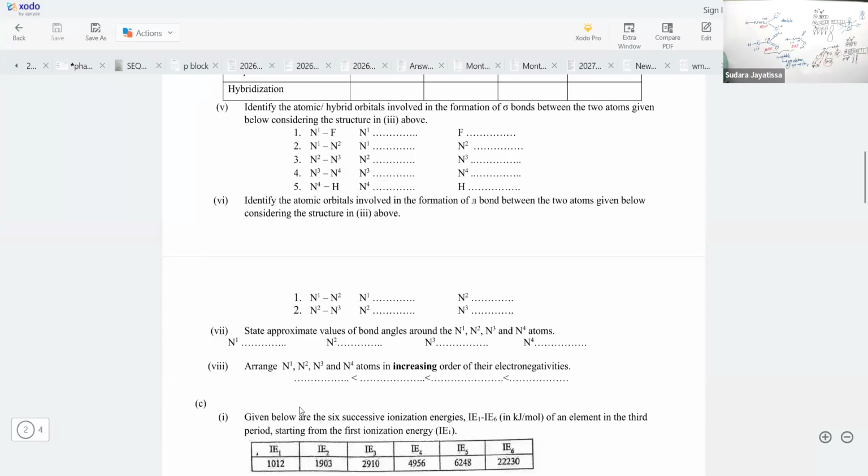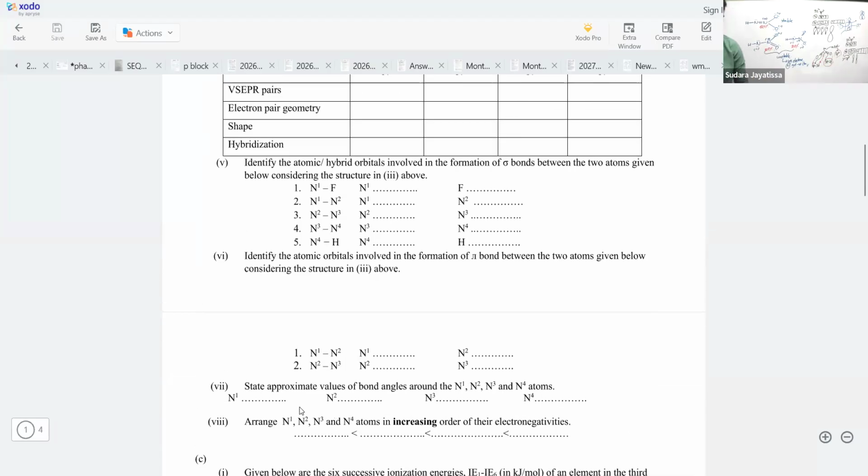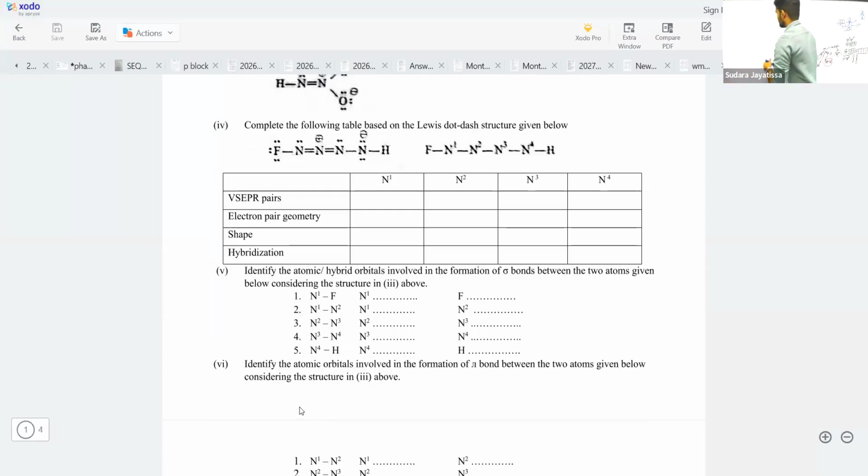And what about the electronegativity? So all the labeled elements here are nitrogen. Let me get the structure to the board. N1. Then N2.